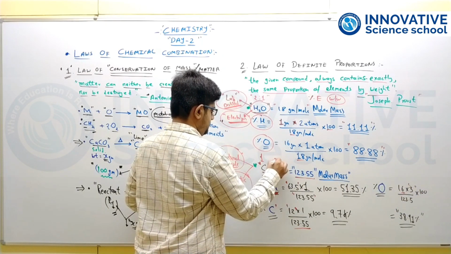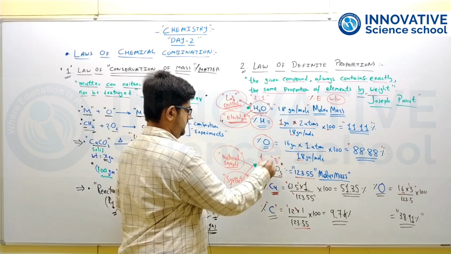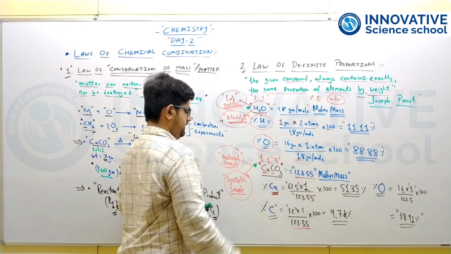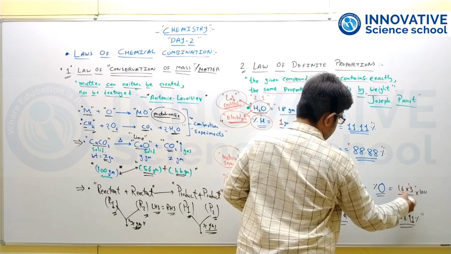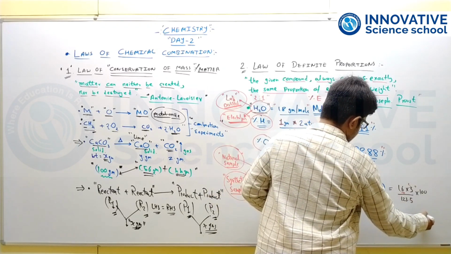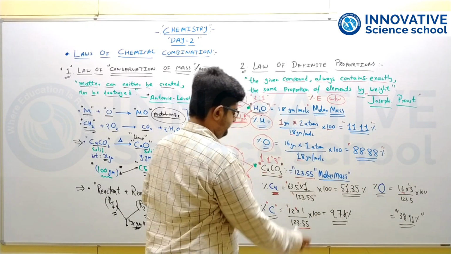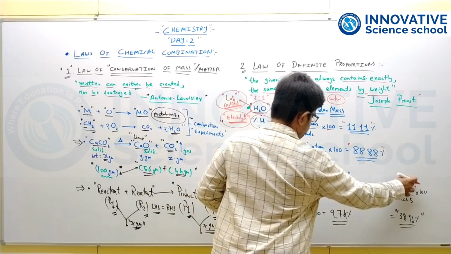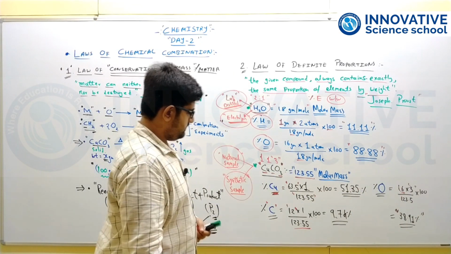Because there are 3 atoms of oxygen in this CuCO3, 1 carbon and 1 copper. So 3 multiplied by 16 divided by 123.5 into 100 gives 38.91. So these are 3 different percentages of the individual elements, that is copper, carbon and oxygen.